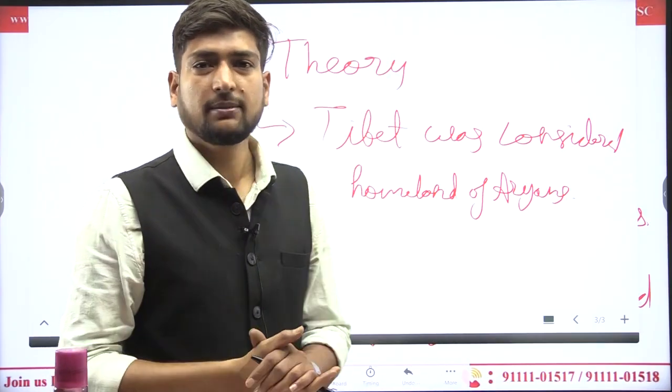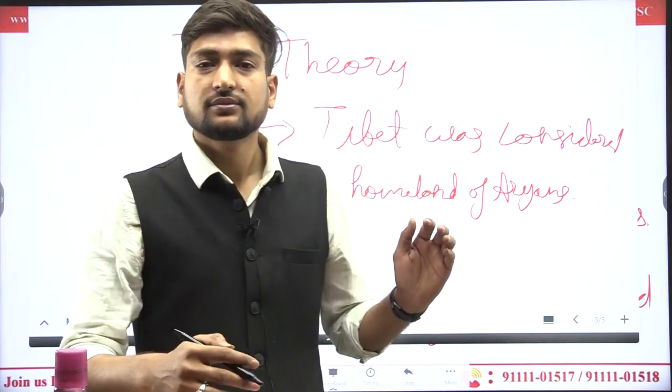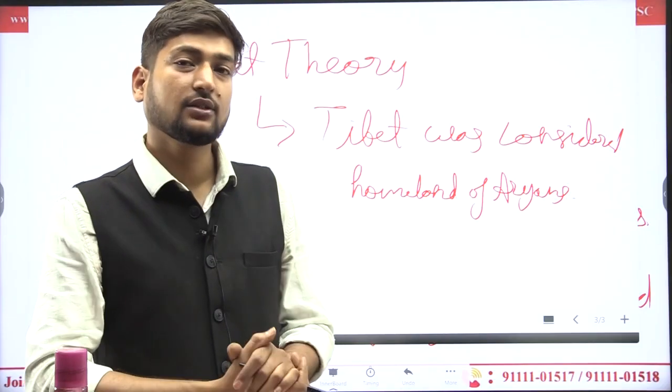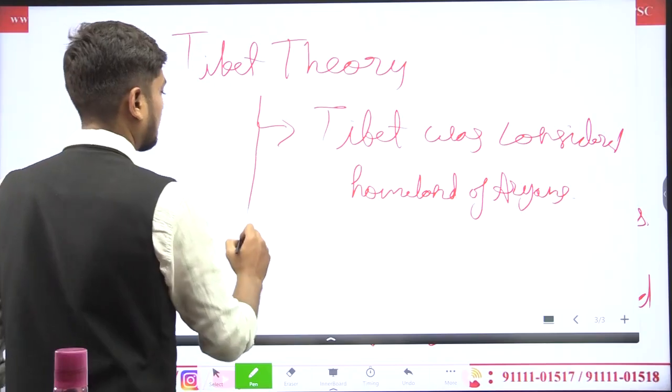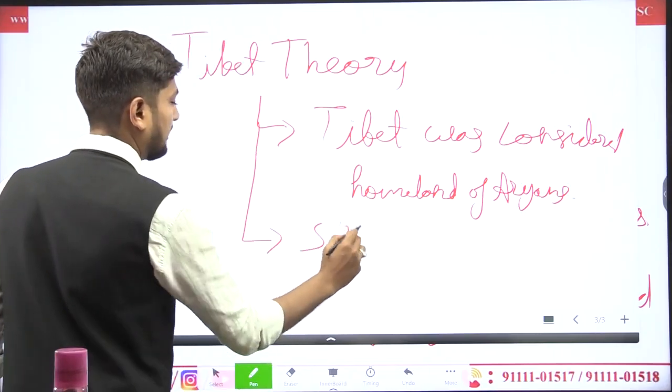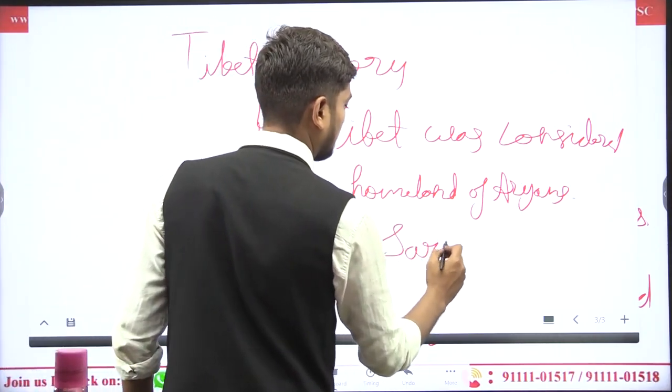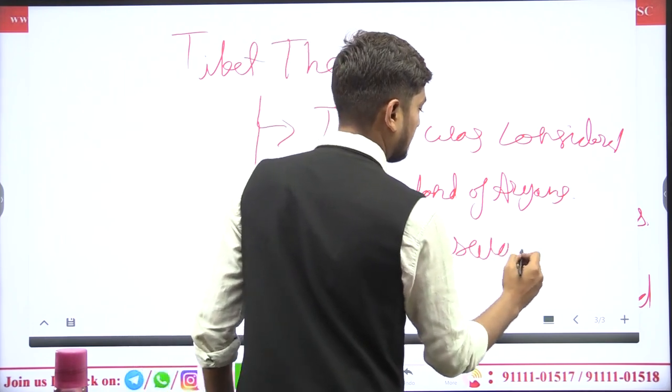And by whom was this theory given? It was given by Sachidanand Dayaram Saraswati, S.D. Saraswati.